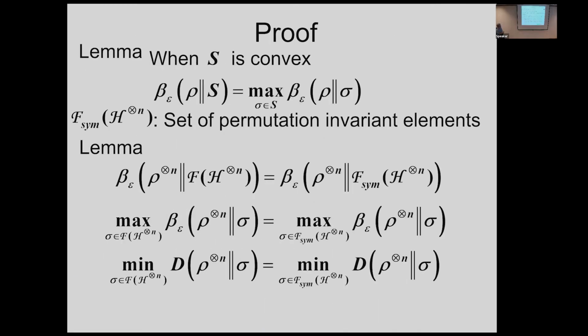So now we need to prove this one. Firstly, we need to consider this problem. This one and this one are slightly different, because in this problem setting, we need to consider the minimum of the maximum error, so for a given test, we need to consider the maximum error. But in this case, we have a different problem, because depending on sigma, we can choose the optimum test. Depending on the state sigma, we can choose the optimum test.